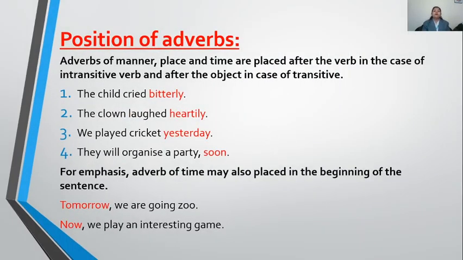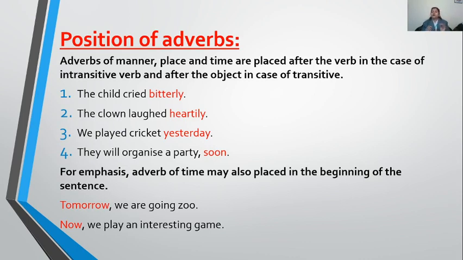Now, let's talk about the position of adverbs. Position means at which place you should place them in a sentence. Sometimes in exercises, some adverbs are given and you are asked to place them at their proper place. This could be one form of exercise. Another way it can be asked is to pick out the adverbs. So where are you going to search for them in a sentence? You must know their position. So let's learn what the position of an adverb in a sentence is.